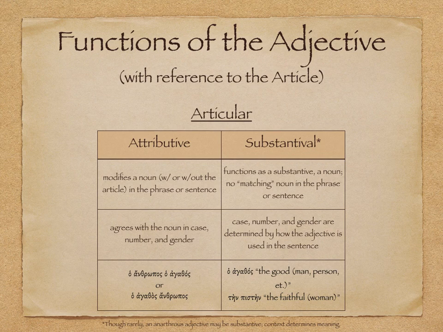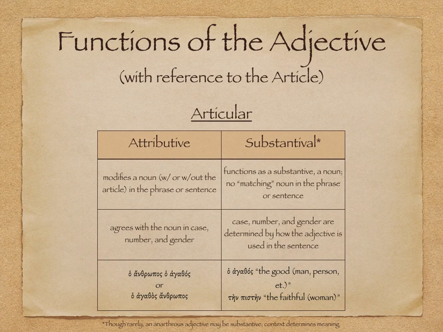So how the word is used, how the speaker or writer wants to use the word, will determine whether they want nominative, genitive, dative, accusative, or singular plural, or the thing they're talking about would be masculine, feminine, or neuter. And so, ho agathos, the good, could be man or person or idea, and that's nominative here. The good is doing the action.